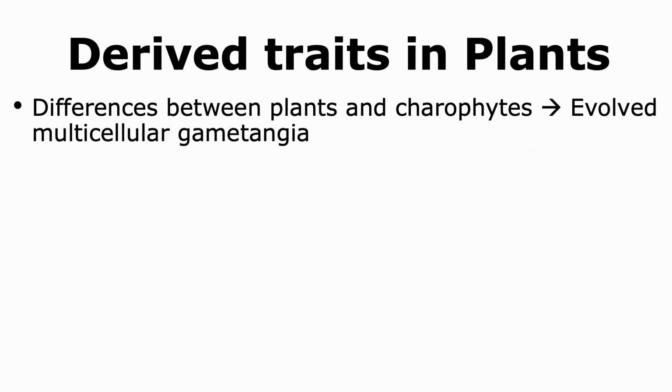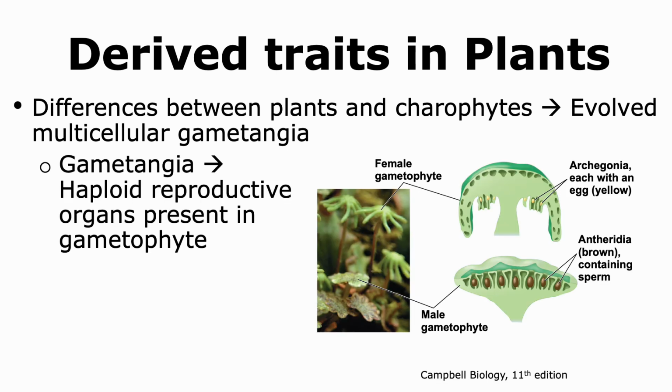Another derived trait that's observed in plants but not in charophytes is the evolution of multicellular gametangia. Gametangia are haploid reproductive organs that are observed in the gametophytic stage of the plant. Their job is to produce gametes, and they can come in two main types.